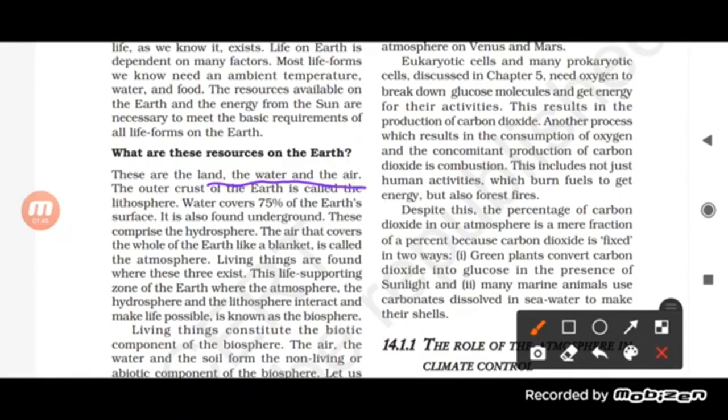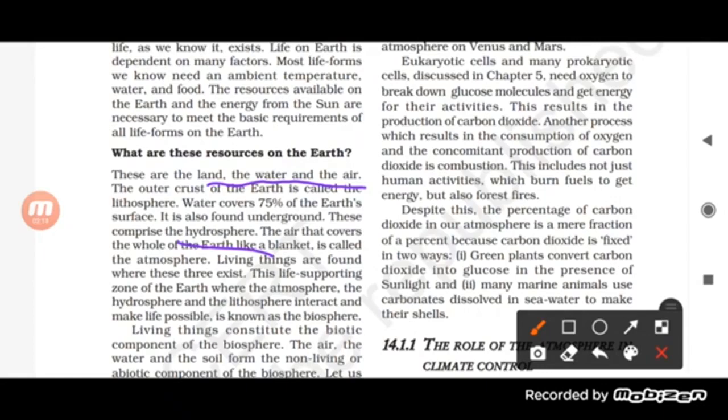Even the water which is present on our earth covers about 75% of the earth, and it is also found as underground water. This comprises the hydrosphere. So our land, water and air are the different resources which are a part of our earth.